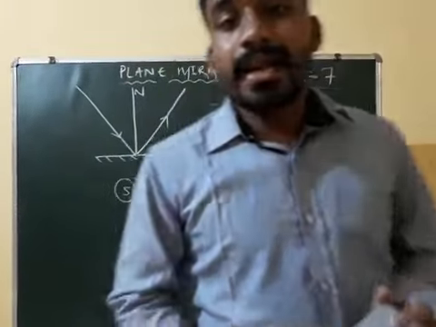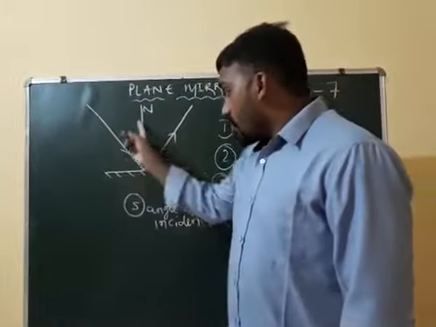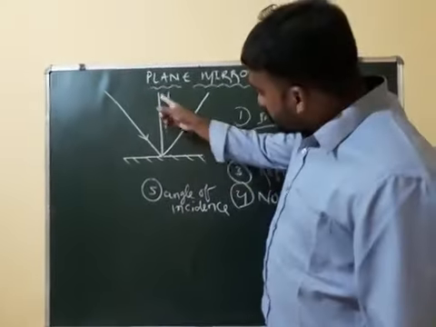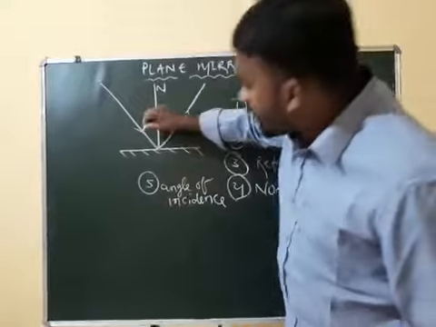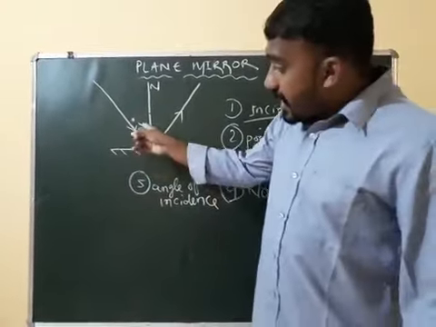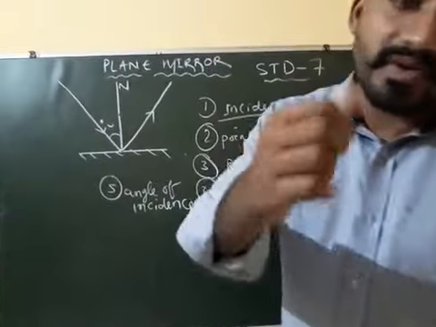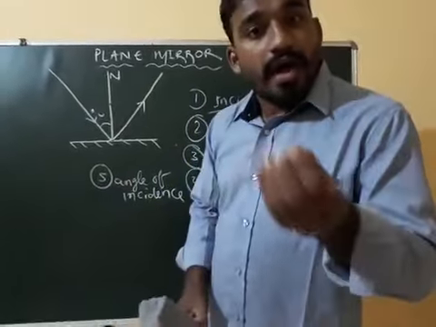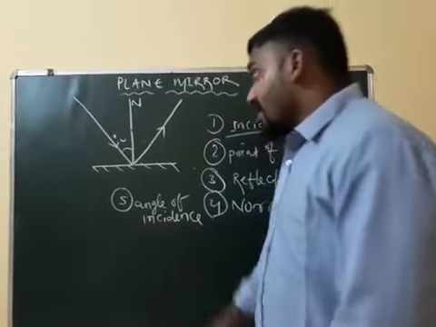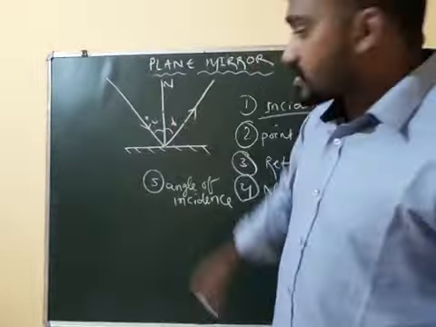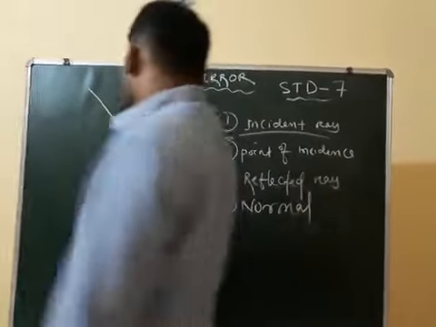The angle between the normal and the incident ray. This angle is called the angle of incidence, and it is denoted by small i. Again, the angle between the normal and the reflected ray is called the angle of reflection.